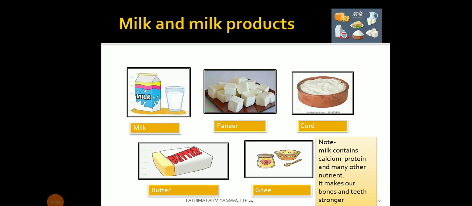Milk and milk products. You can see here milk, paneer, curd, butter, and ghee are some milk and milk products. Milk contains calcium, protein, and many other nutrients. It makes our bones and teeth stronger.